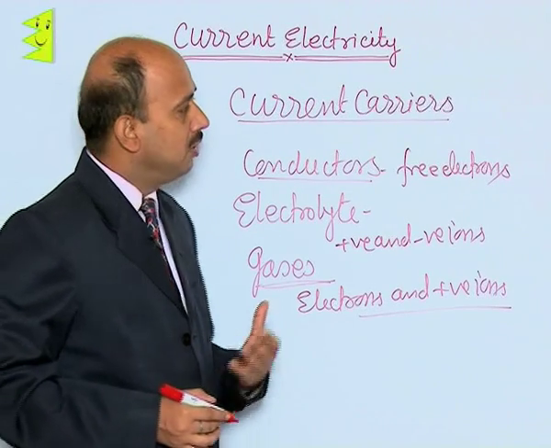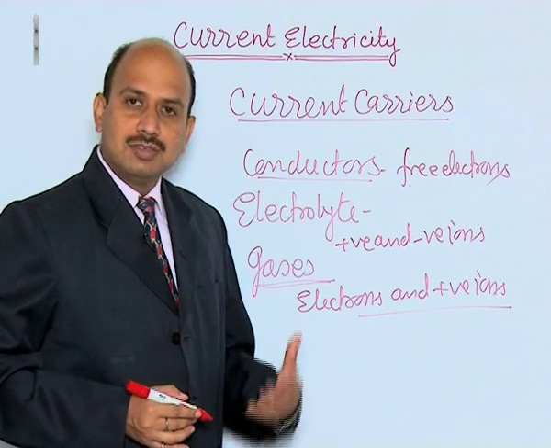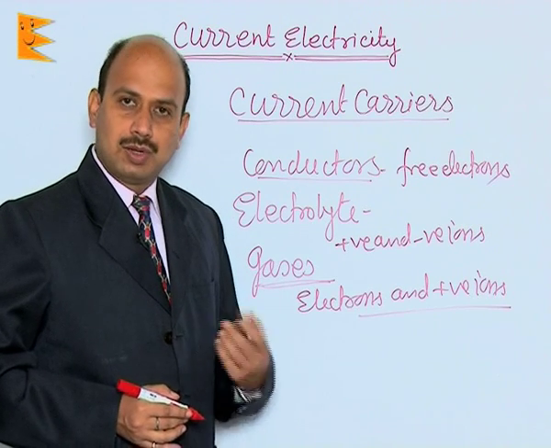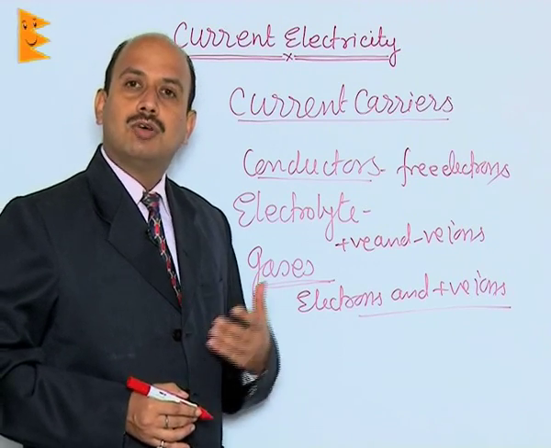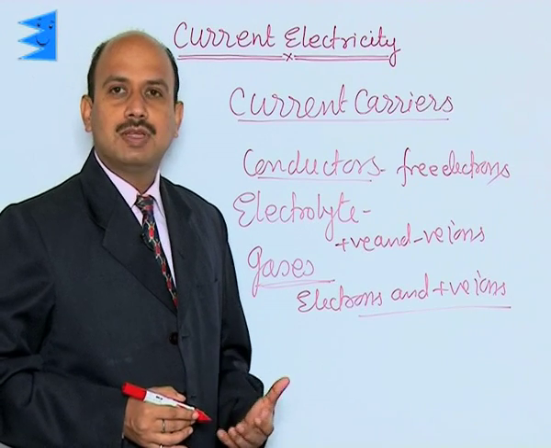So, we have now seen the current carriers in conductors, electrolytes and gases. Now, let us study how current flows through a conductor and what the velocities of the electrons are. That means we are going to discuss the concept of drift speed.